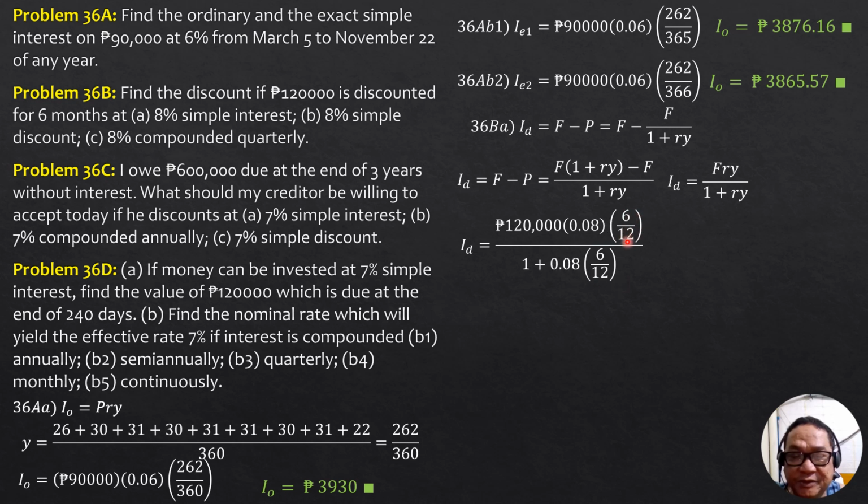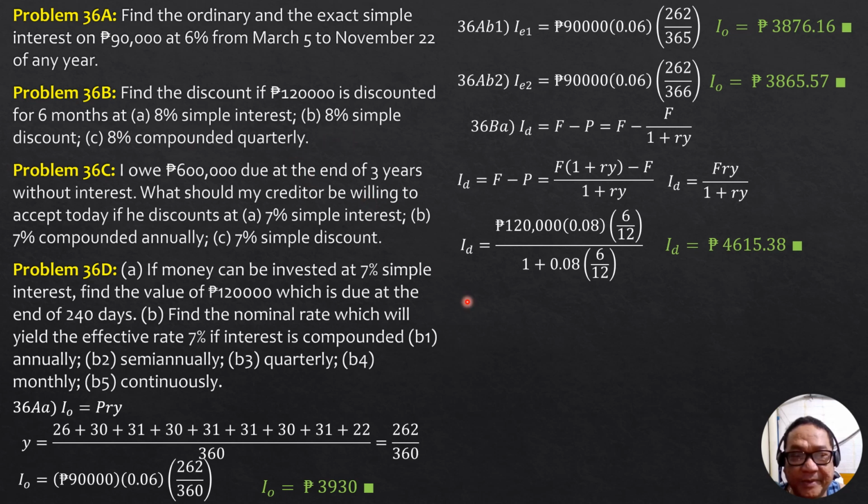That's the Y, the period in years, 1/2 of a year. Then all over 1 plus 0.08 times 6 over 12. So I_D equals 4,615.38.